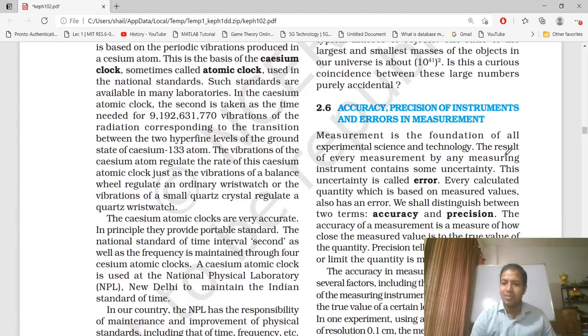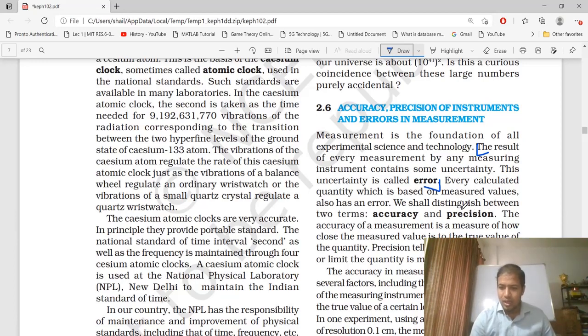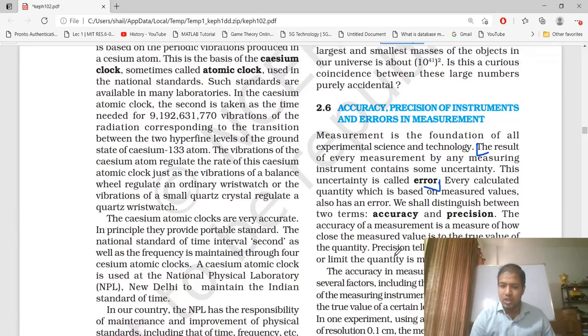So the result of every measurement, from here you can write the definition from here up to here. Every calculated quantity which is based on measured values also has an error. We shall distinguish between two terms, accuracy and precision. The accuracy of a measurement is a measure of how close the measured value is to the true value of the quantity. Precision tells us to what resolution or limit the quantity is measured.